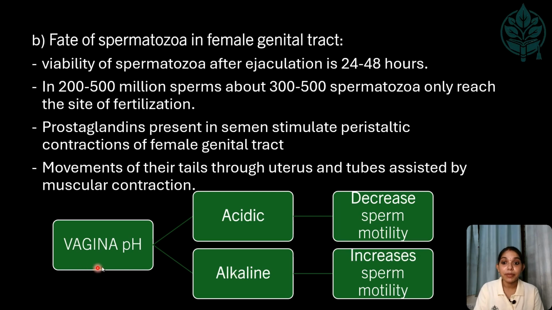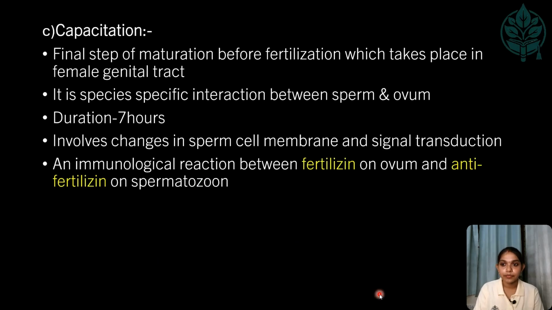Next, let us see how pH affects sperm motility. If the vaginal pH is acidic, it decreases the sperm motility. Whereas, if it is alkaline in nature, it increases the sperm motility. So, this is the fate of sperm in the female genital tract.